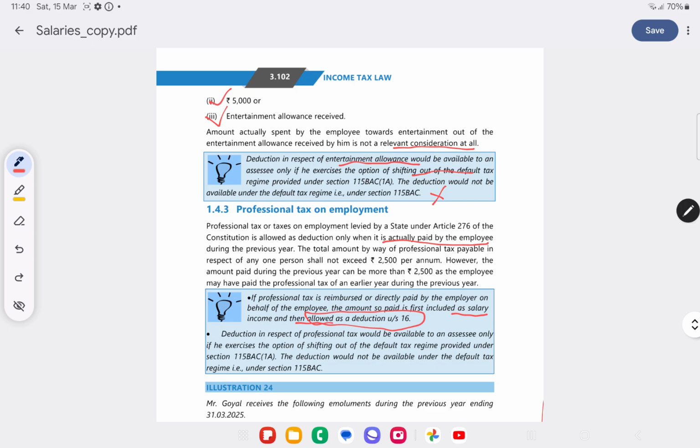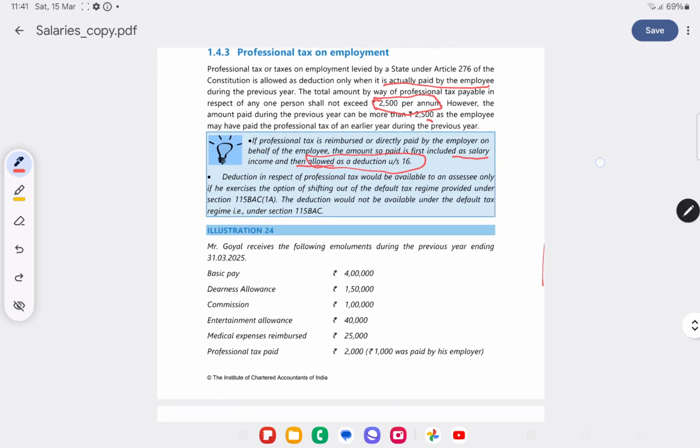The total amount of professional tax payable in respect of any person shall not exceed 2,500 per annum. However, the amount paid in the previous year can be more than 2,500, as the employee may have paid professional tax of an earlier year during the previous year. See, it should not be more than 2,500 for one year, but if he is paying the dues of an earlier year during this current previous year, then it can be more than 2,500.